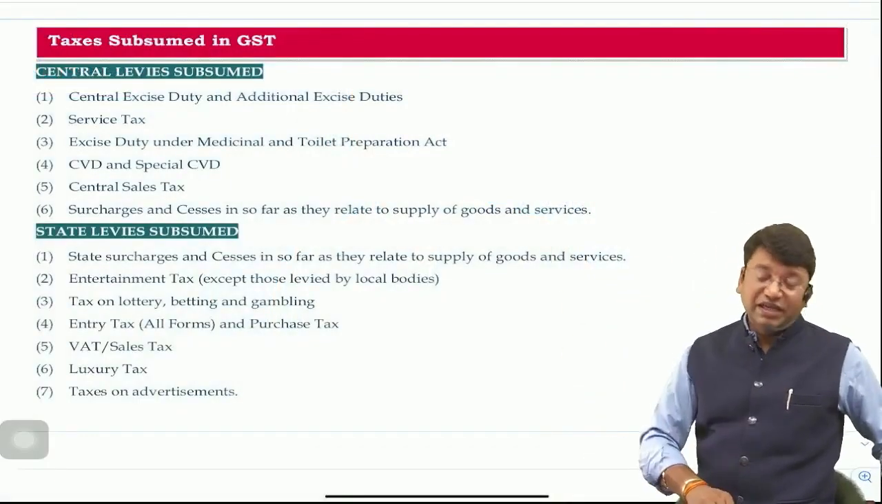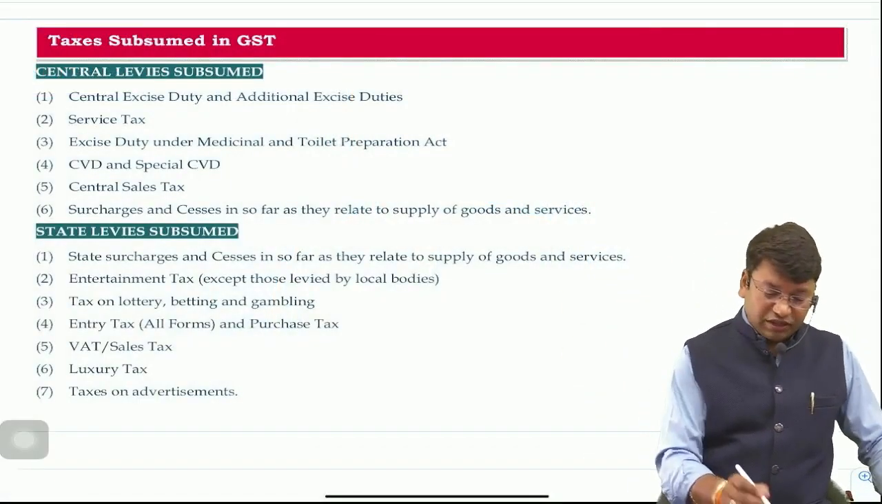First of all, we need to understand what all taxes got subsumed in GST. With effect from 1st of July, many of the state taxes and many of the central government taxes got subsumed in GST. So first of all, we'll begin with what all taxes got subsumed in GST, and then we'll start with the concept behind introducing GST and the provisions regarding GST. Sir, these are the taxes which are subsumed in GST. It is already given in your book.